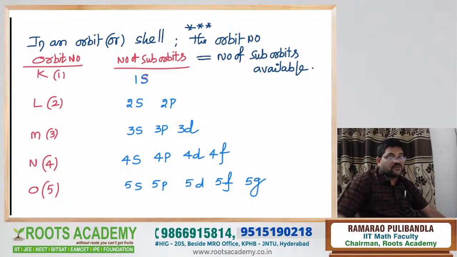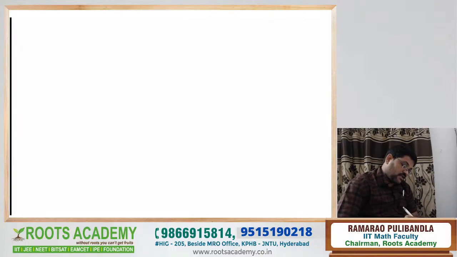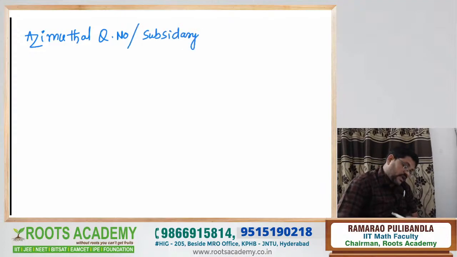So this is the significance of the principal quantum number. Understood what I am saying? Yes, no. And go to the azimuthal quantum number. Now regarding the concept of the azimuthal quantum number, that is the second quantum number. This azimuthal quantum number is also called the subsidiary quantum number.